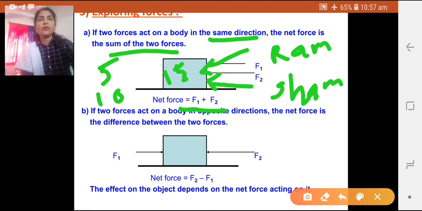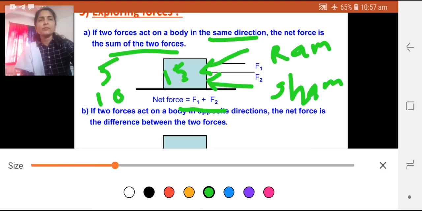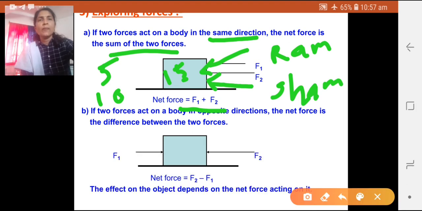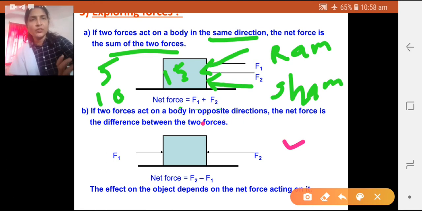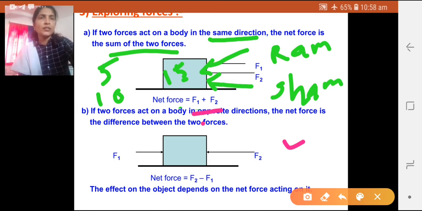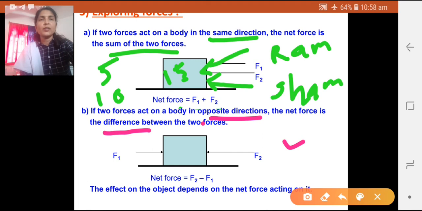But in statement B, what is given? It is given in a different format. Now, if the forces act on a body in opposite directions, as given in statement B, then what will be the net force? The net force will be the difference. This is most important: the difference between the two forces.